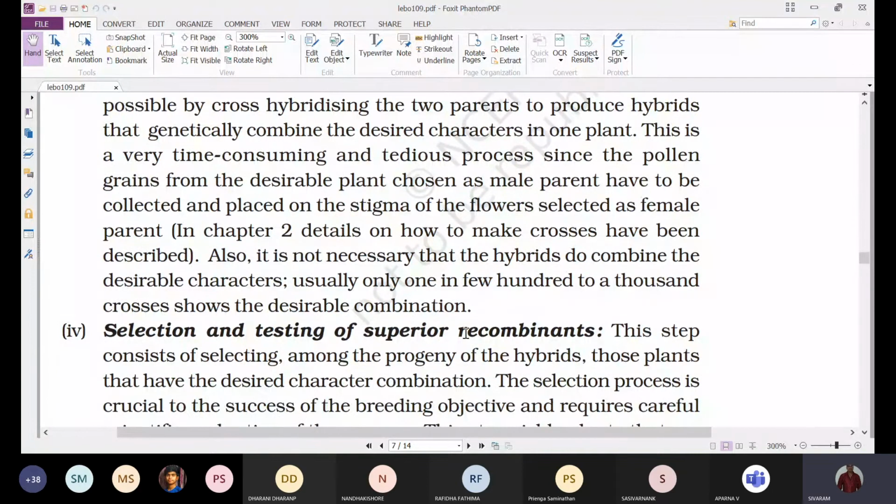In that, if a few are successful, those seeds are collected and they are grown in large number commercially. That's why the hybridization process is not that successful. Why? Because the success rate is 1 in 100 or 1,000 crosses.